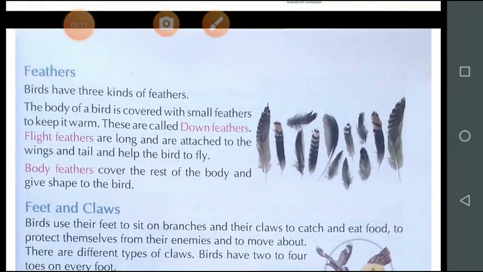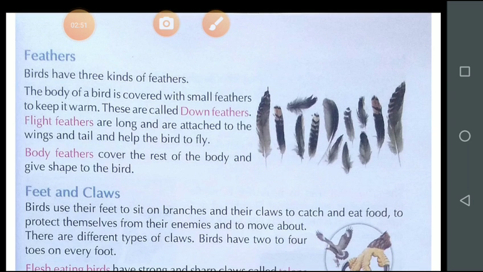After that, we discussed that birds have three types of feathers: body feather, flight feather, and down feather. Down feathers are small feathers. And what is the role of down feathers? They keep the body warm.